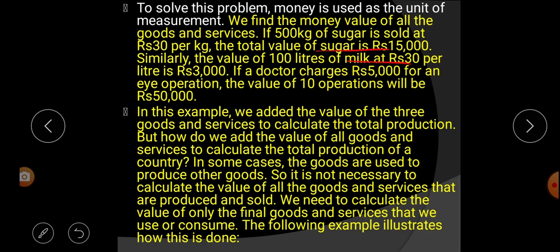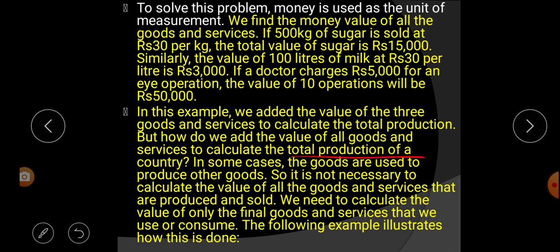Okay. In this example, we added the value of 3 goods and services to calculate the total production. But how do you add the value of all goods and services to calculate the total production of a country?